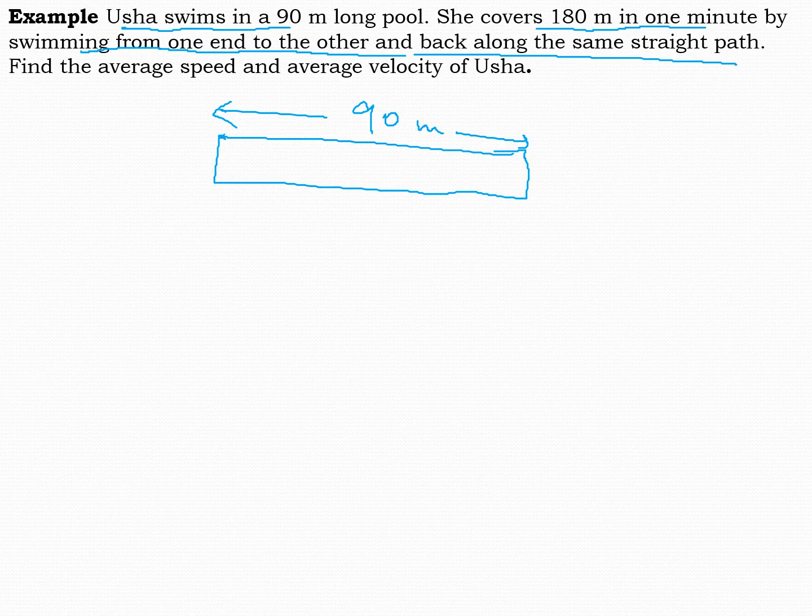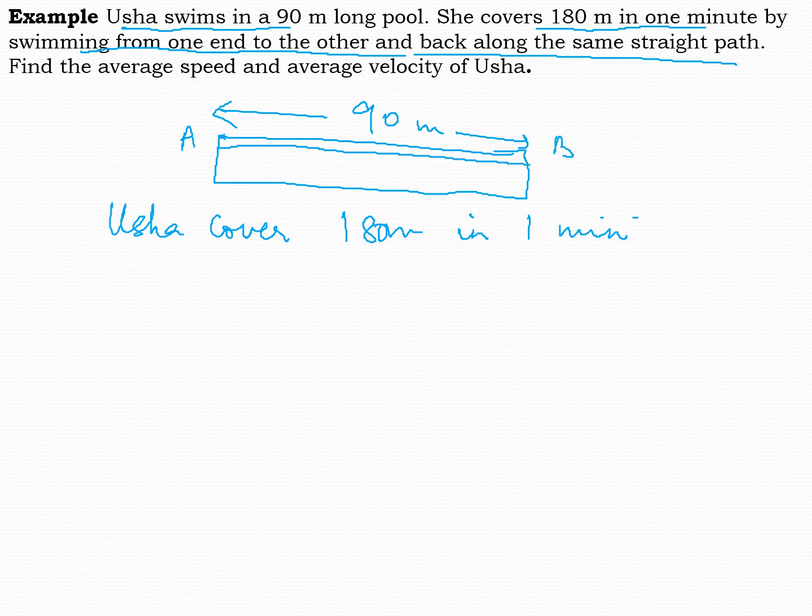So Usha covers 180 meter in 1 minute. 180 meter means what? Let us say this is A, B. She is going from A to B 90 meter and then coming back from B to A again 90 meter. That's how she is covering 180 meter. Clear? Now they are asking you to find the average speed and average velocity.